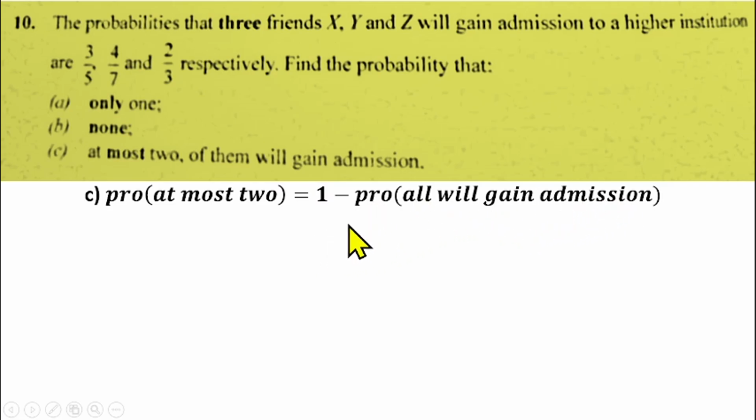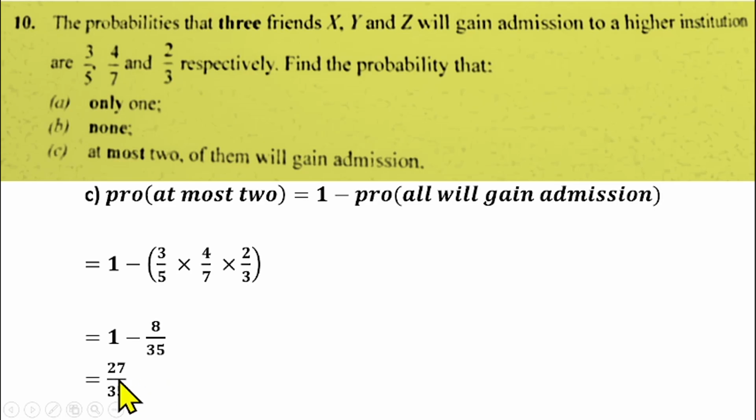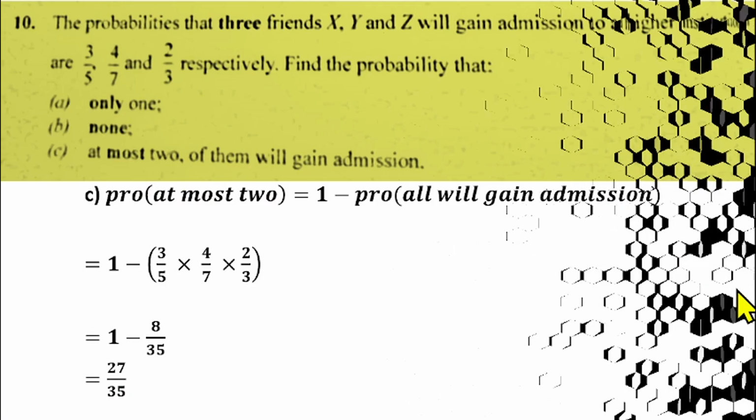The probability that all of them will gain admission is 3/5 for X gaining admission, 4/7 for Y gaining admission, 2/3 for Z gaining admission. If you simplify that further, we cancel 3 here, and we have 8/35. So that will give us 1 minus 8/35. If you simplify that further, that gives us 27/35 for the probability that at most 2 of them will gain admission. So that's the solution for question number 10.